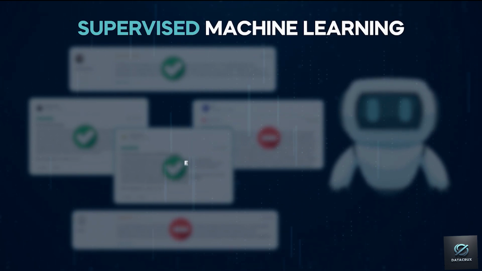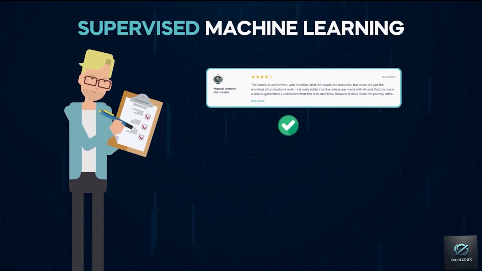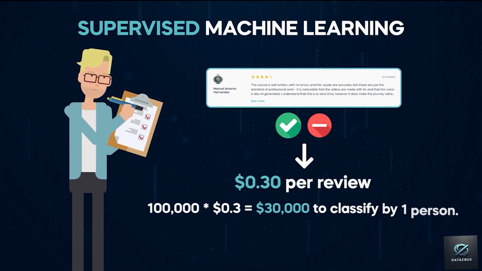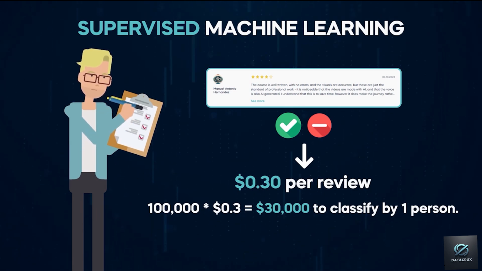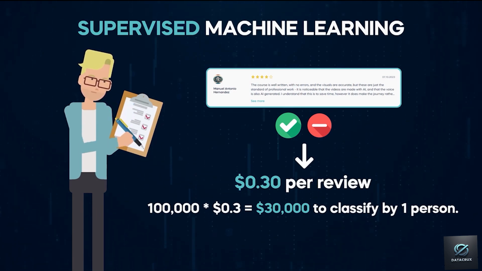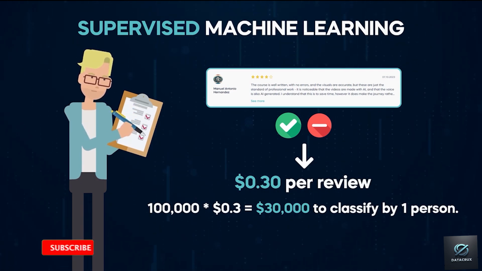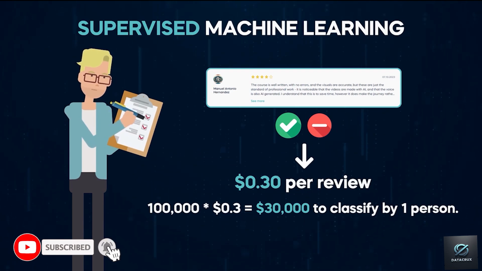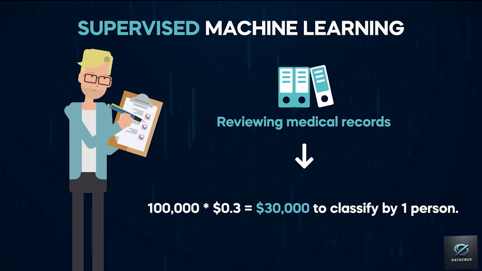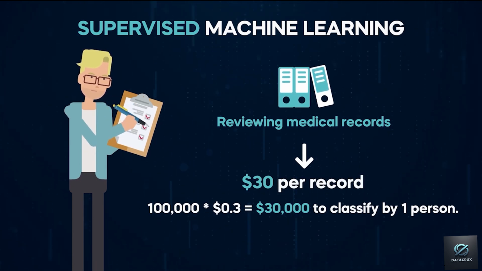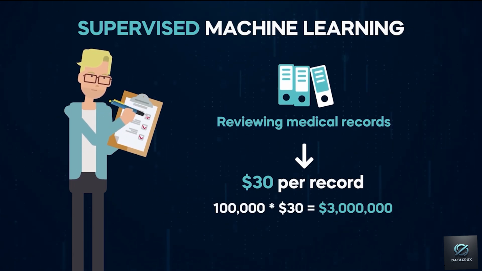The drawback to this approach is that it's expensive to label data. If categorizing one review costs 30 cents, we must pay that person $30,000 to classify the entire training dataset. Categorizing a review is fairly simple. Can you imagine how much more expensive it would be to sort articles, or novels, and medical records? It wouldn't cost 30 cents, but probably $30 or more. So going through 100,000 data points would cost north of $3 million.